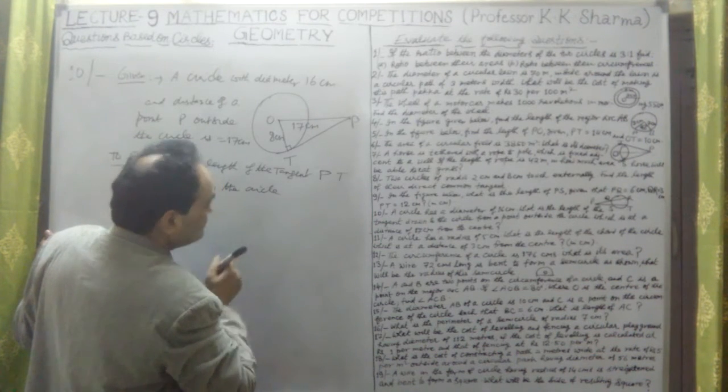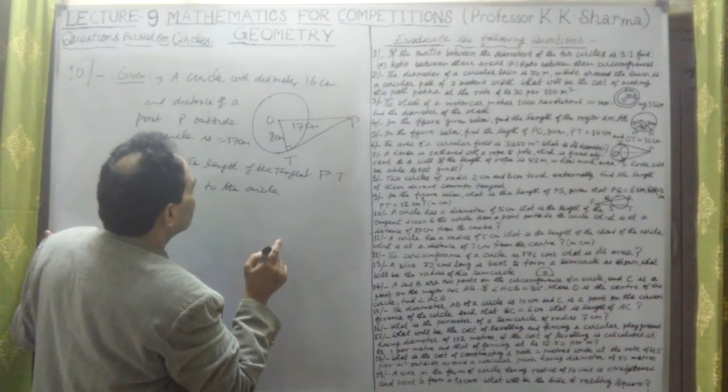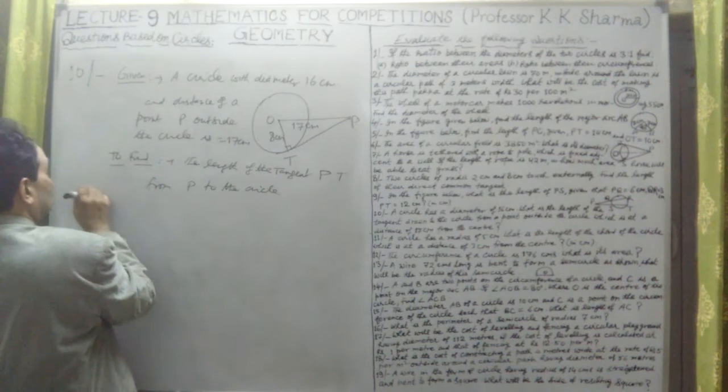PT is the tangent to the circle from P to the circle. So we have to find PT here. Let us take the solution.